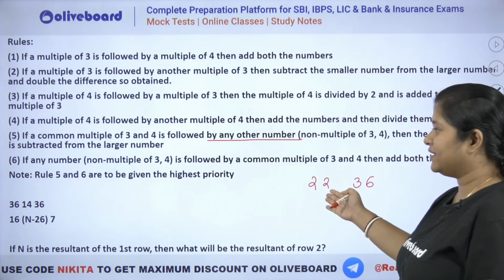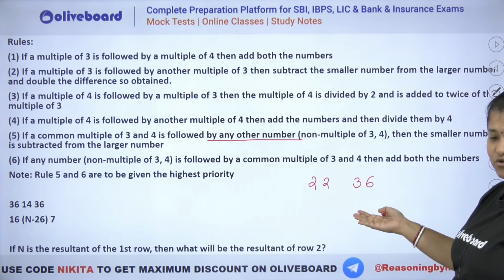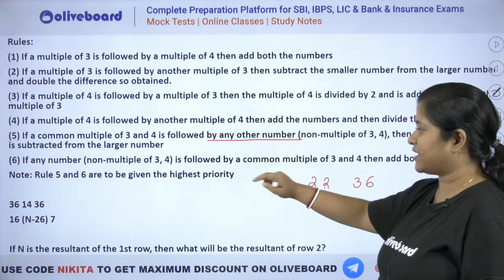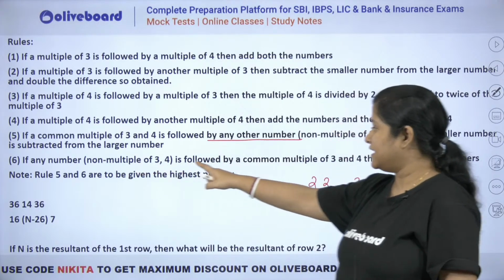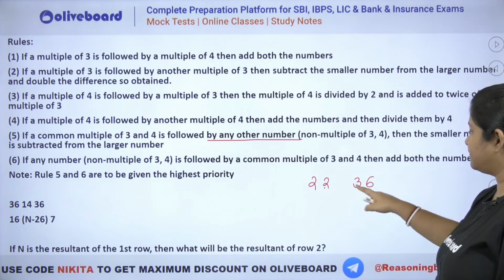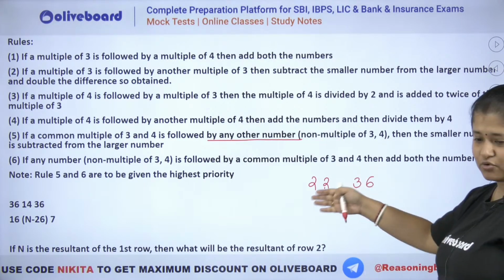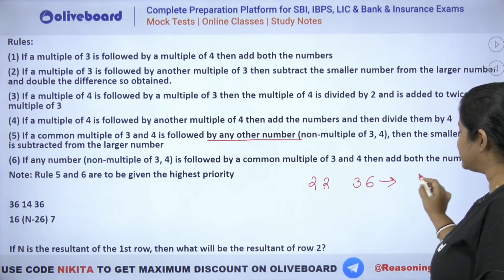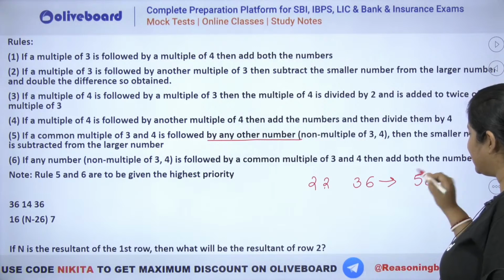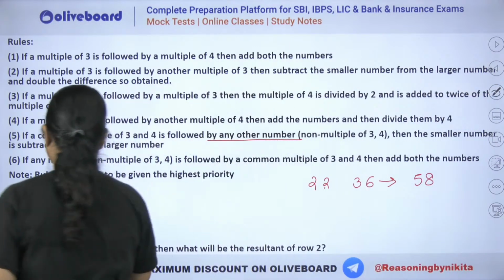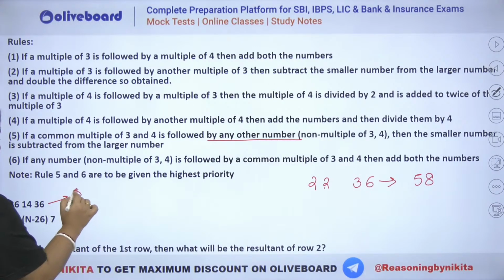ठीक है, now 22 is any number. You can see this is your rule number 6. यहाँ पर कौन सा रूल लगेगा? रूल नंबर 6 लग जाएगा. Because if any number is followed by a common multiple of 3 and 4, then add both the numbers. मतलब अब add कर दो इन दोनों को. So you can see you get the resultant as 58. तो पहले रो का आंसर क्या आया? 58. ठीक है, so this will be your 58.